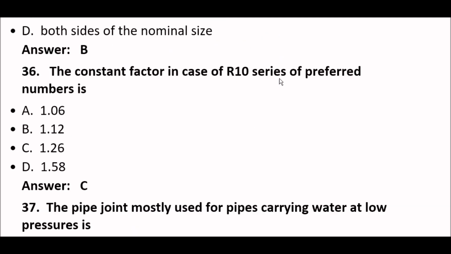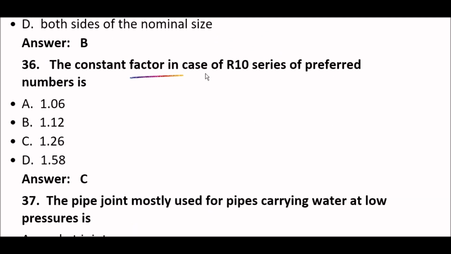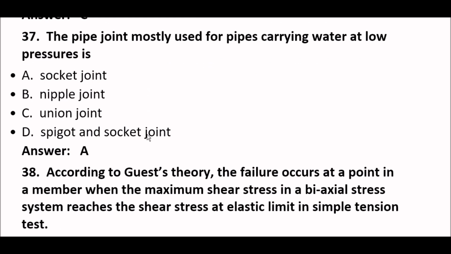Next question. The constant factor in the case of R10 series of preferred numbers is 1.26. Option C. Next, the pipe joint mostly used for pipes carrying water at low pressure is the socket joint. Option A is the right answer here.